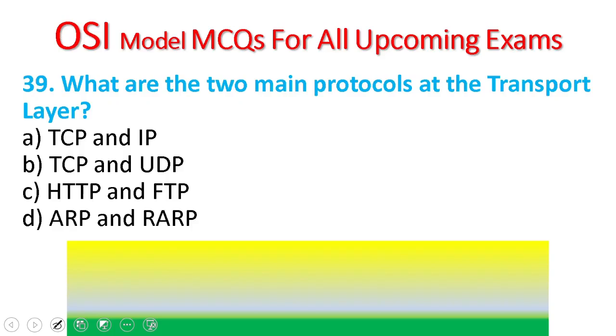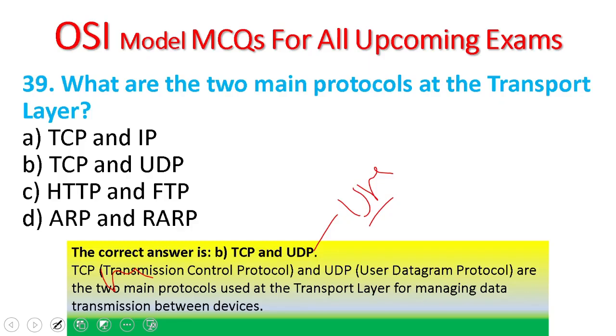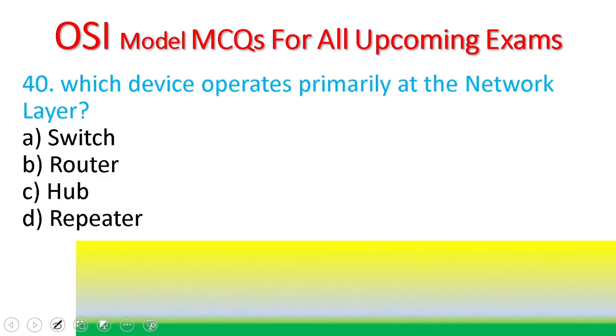39. What are the two main protocols at the transport layer? TCP and IP, TCP and UDP, HTTP and file transfer protocol, address resolution protocol and ARP. TCP and UDP are the two main protocols at the transport layer. TCP is for reliable communication, but UDP is unreliable communication. TCP is transmission control protocol, and UDP stands for user datagram protocol.